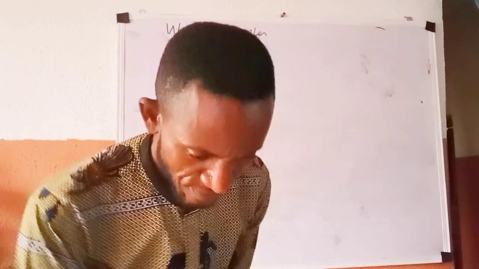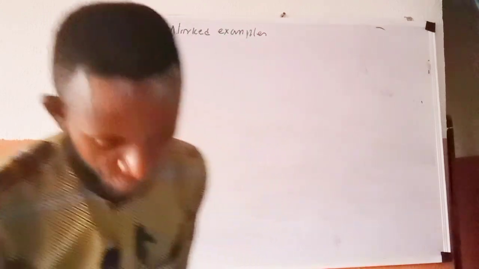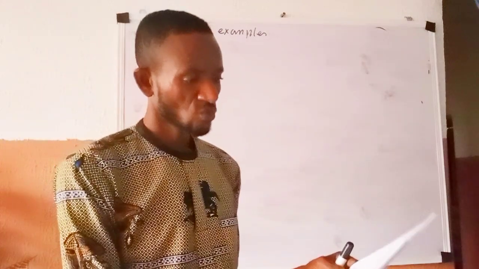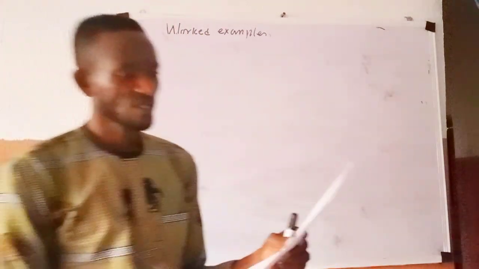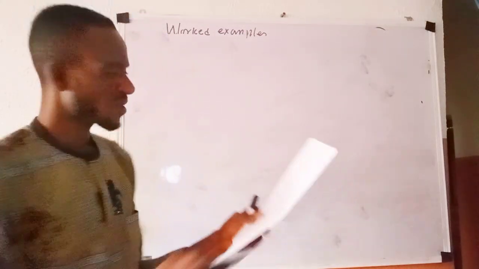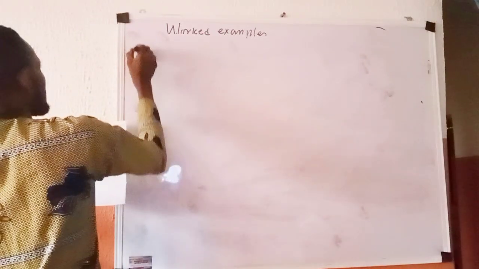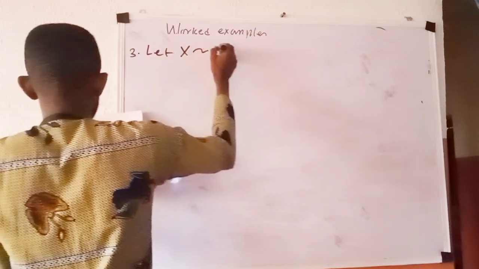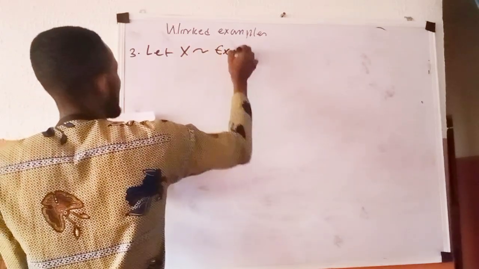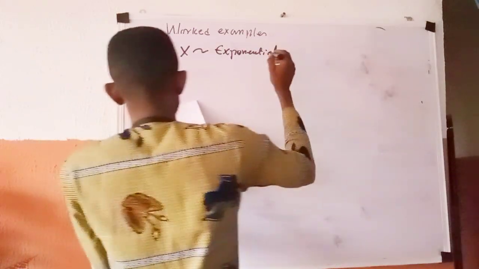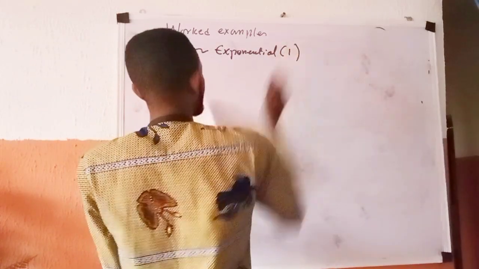Okay, let us take another question before we say that we have done some good work. This question says, and I write, number 3. Let X follow exponential with parameter of 1.